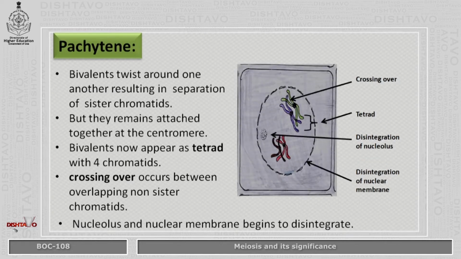In the next phase, that is pachytene, bivalents twist around one another, resulting in separation of sister chromatids, but they remain attached together at the centromere. Bivalents now appear as tetrads with 4 chromatids. A very important phenomenon of crossing over occurs between overlapping non-sister chromatids. In this phenomenon, there is an exchange of chromosomal segments between the non-sister chromatids. Nucleolus and nuclear membrane begin to disintegrate.